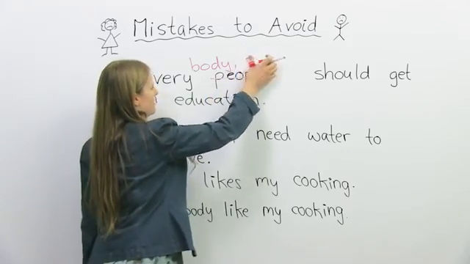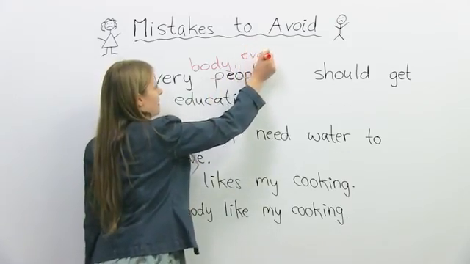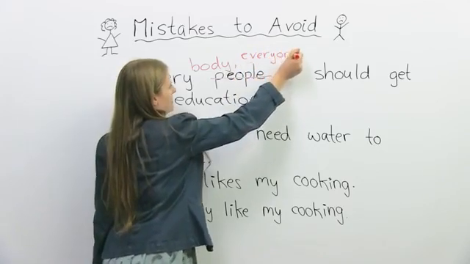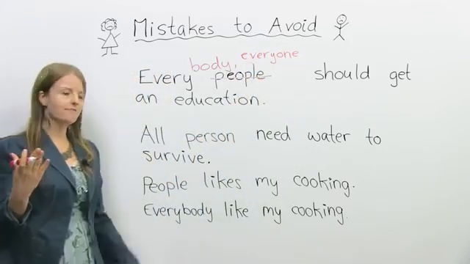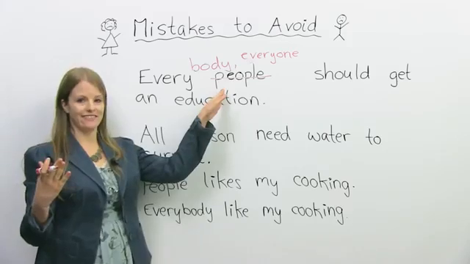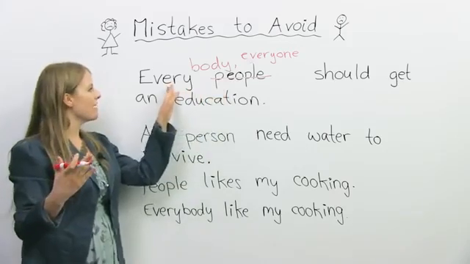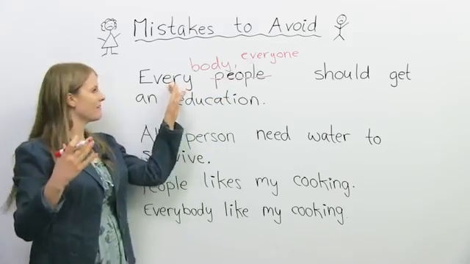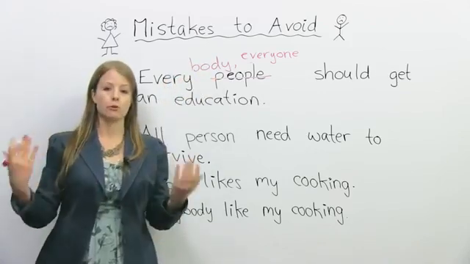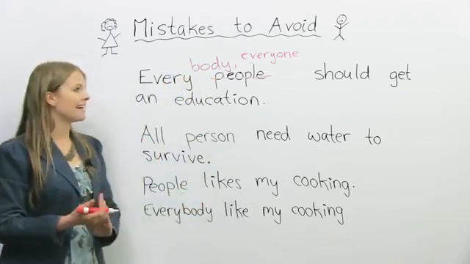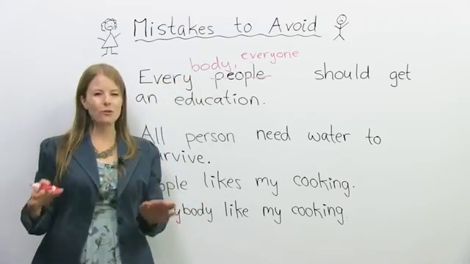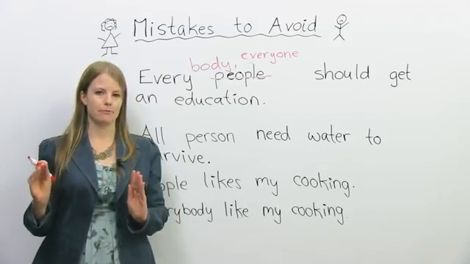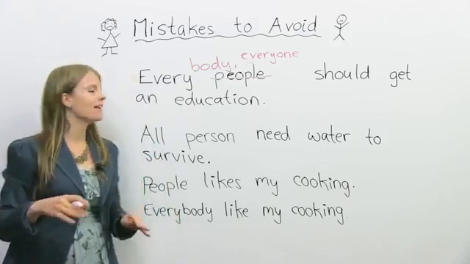So we can say, right, this is a bit better, everyone. Or every person, okay? So every should go with a singular, like everybody, everyone, every person should get an education. But we don't usually say every people, okay?